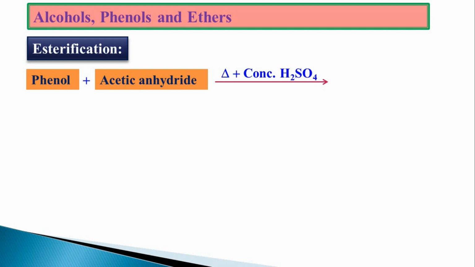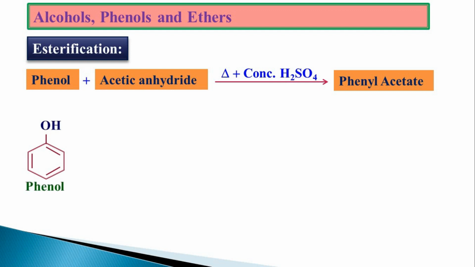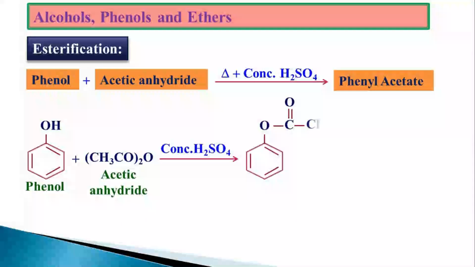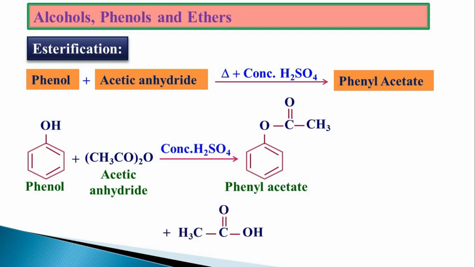Phenol, when it is treated with acetic anhydride in presence of concentrated H2SO4, we are going to get phenyl acetate along with acetic acid as a byproduct. Phenol, (CH3CO)2O, that is acetic anhydride, we are going to get phenyl acetate. In this case, the hydrogen of the OH is removed and replaced by COCH3, that is the acetyl group. Along with that, the byproduct was acetic acid.